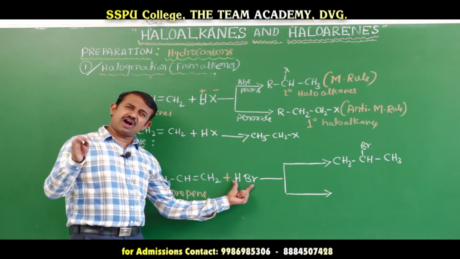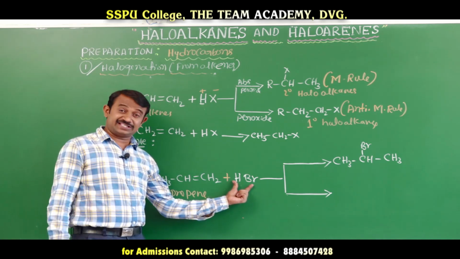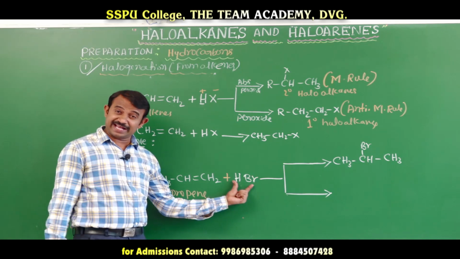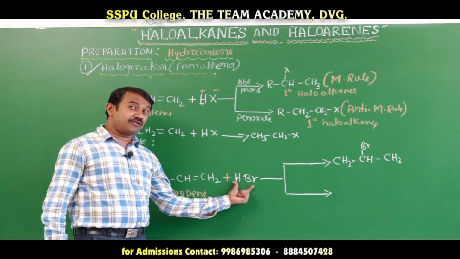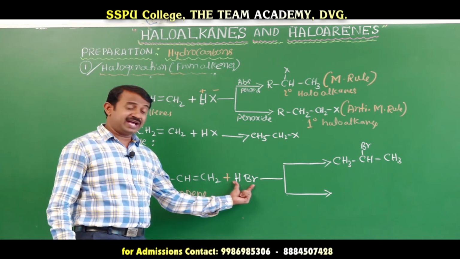In the Markovnikov rule you can add hydroiodic acid, hydrobromic acid, hydrochloric acid. But in the anti-Markovnikov rule it is only hydrobromic acid.